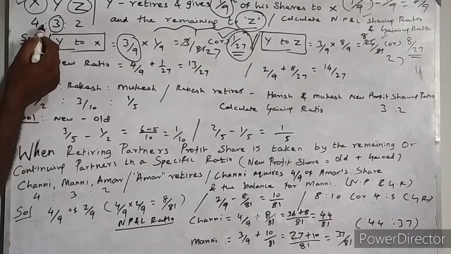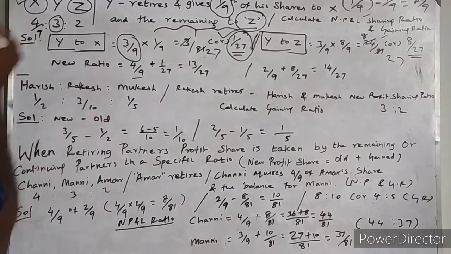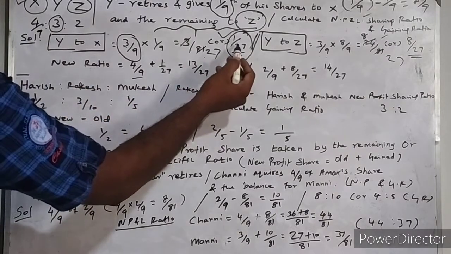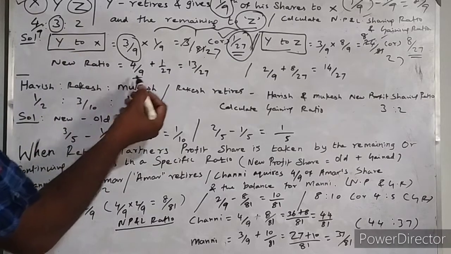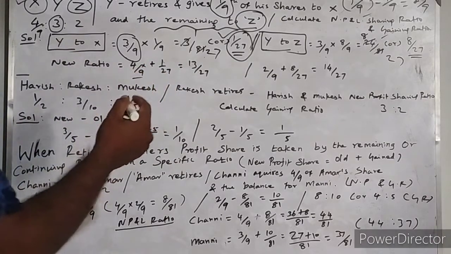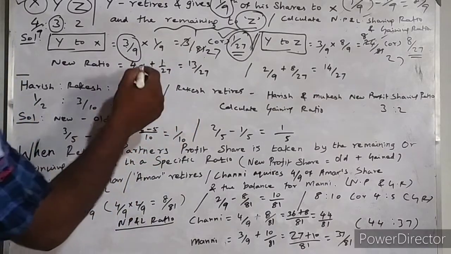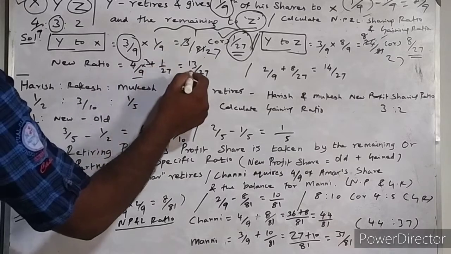That is 4 by 9, isn't it? 4 by 9 plus the share acquired from Y, which is 1 by 27. So 1 by 27 plus 4 by 9. Multiplying 4 by 9 by 3 to make the denominator 27, 3 into 4 are 12. 12 plus 1 is equal to 13.